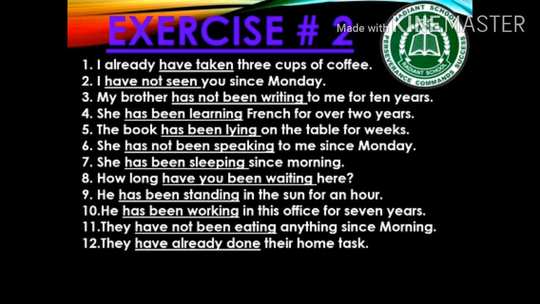Sentence number 12, they have already done their home task. Now you can see already, that is the keyword for present perfect tense, and in present perfect tense we use has or have with third form of verb. So why have we used have? Because the subject is plural. They have already done their home task. I have already posted the letter. Again already is used, so it goes for present perfect tense.